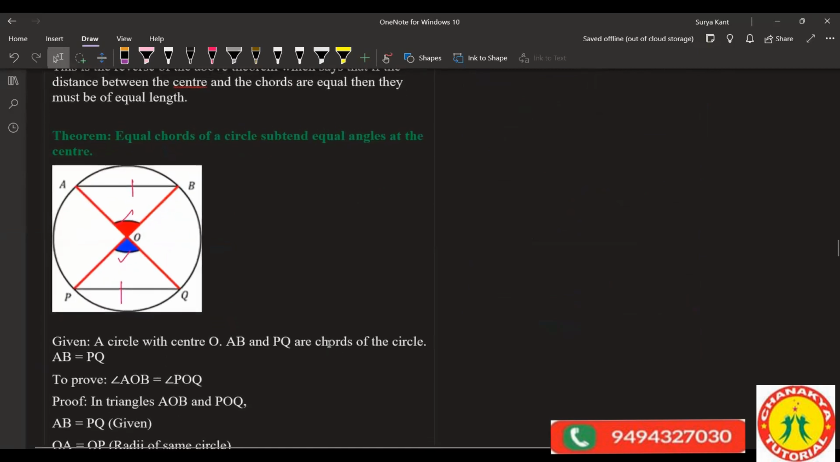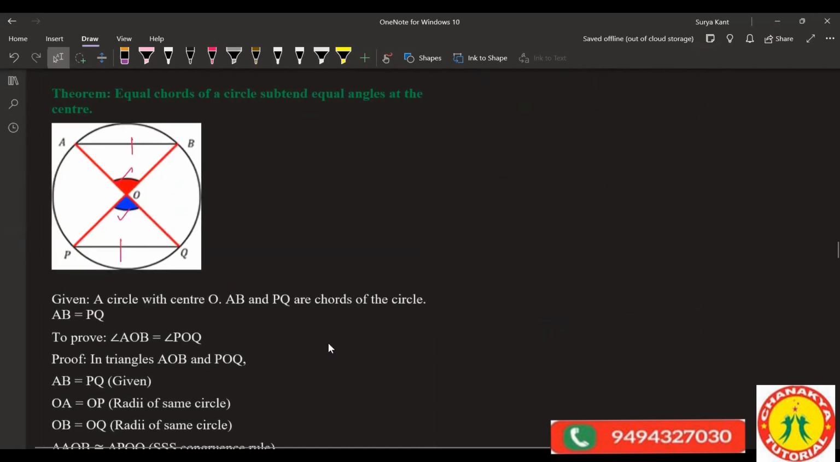Same thing is here also. Equal chords of a circle subtend equal angles at the center. Same as what we discussed right now. Exactly, the same thing is mentioned here. You can prove if you want, and you can just find it out, okay? The same thing is repeating again and again. Alright. See, the proving part also you can do by proving that two triangles are similar and all.